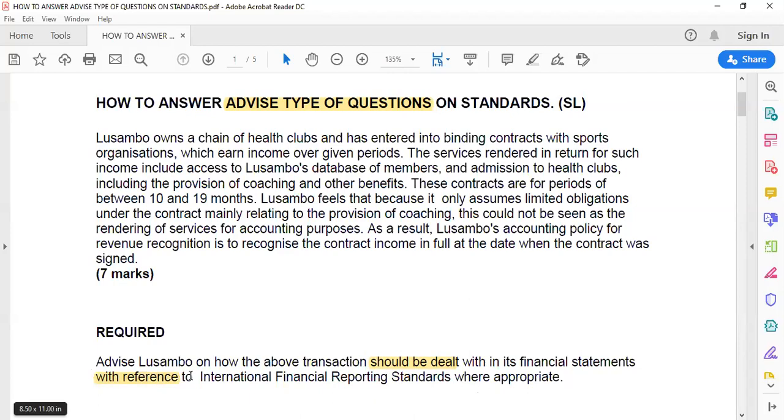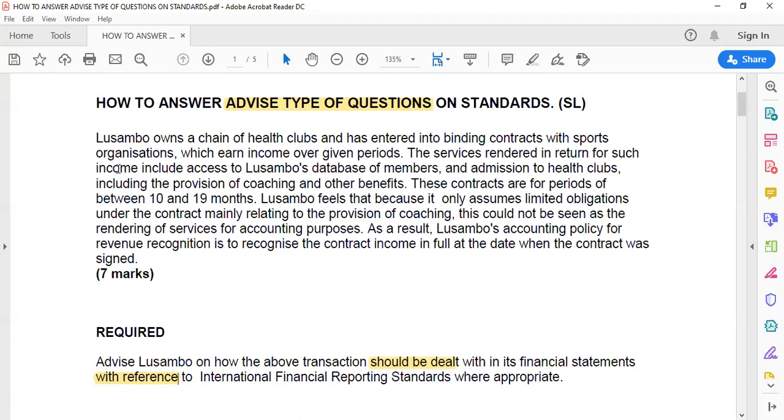Okay. So I have an exam question here that I would like to use as an example to explain to you how to answer standard advanced type of question standards. So there we go. Let's read the question and then we discuss how you should do it in the exam. Lusambo owns a chain of health clubs and has entered into binding contracts with sports organizations, which earn income over given periods. The services rendered in return for such income include access to Lusambo's database of members and admission to health clubs, including the provision of coaching and other benefits. Okay, those are things that are going on in Lusambo PLC.